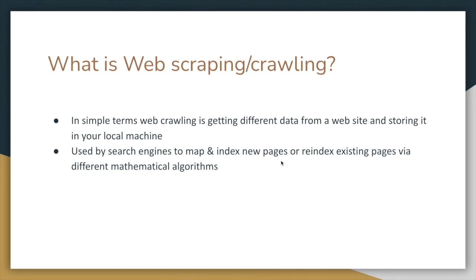So mostly, whatever we do as an individual to get some leads, to get some information, to track some product prices or stock or mutual fund prices is mainly called web scraping. Web crawling is mostly done by search engines like Google, Bing, Yahoo, to map and index new pages on the web or reindex existing pages which have been modified, via different mathematical algorithms.